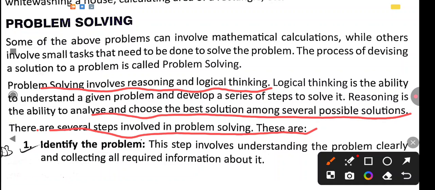See here, first one is identify the problem. This step involves understanding the problem clearly and collecting all required information. At the first step, what is it? Identify the problem. Whatever problems we have, the first step is that we have to identify it.